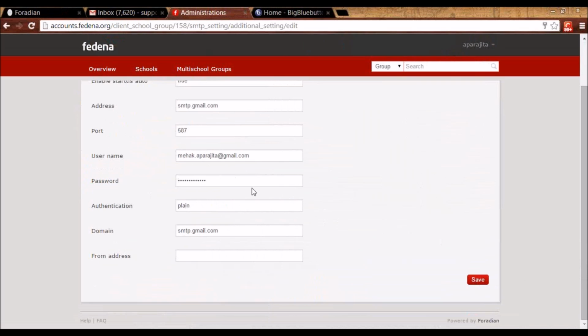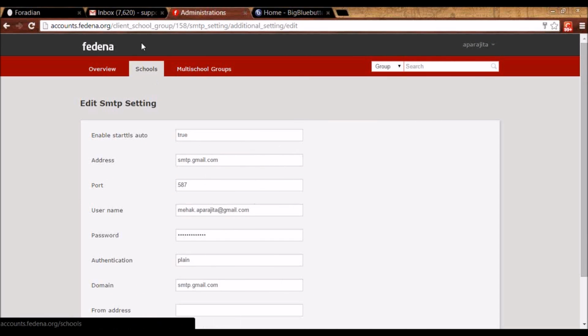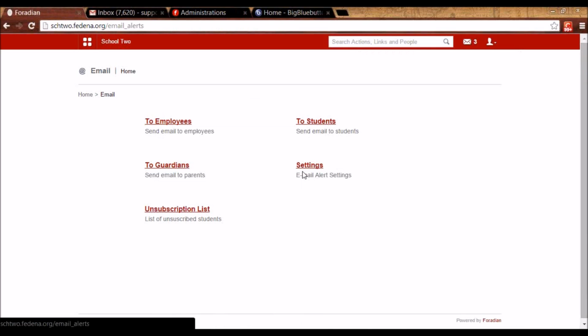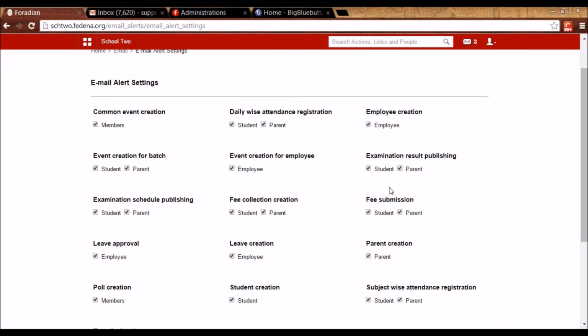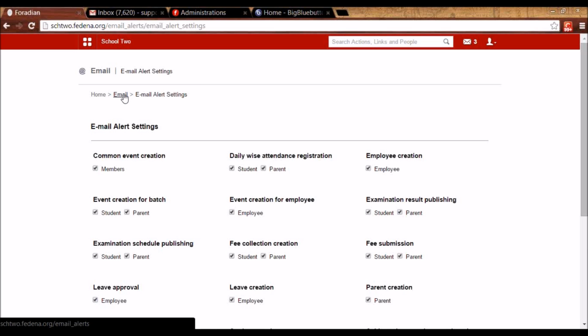Once these details are entered properly and are verified, you can come here and go to Settings. And here you will see these options. So these options are when automatic email will be sent from Fedena to the personal mail ID of the students or the employees or the parents as checked by you here.